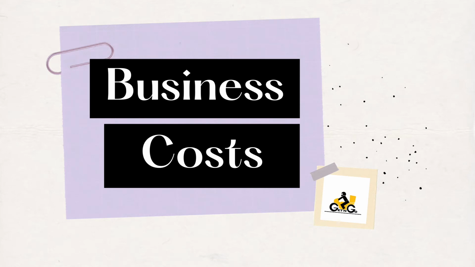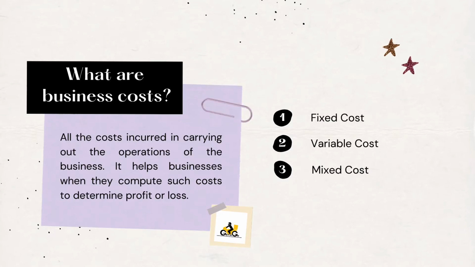Every business has its own set of costs and expenses in order to run it. As a delivery service, we have identified the possible costs the business may incur as it runs its course. Businesses compute such costs to determine profit or loss. There are different types of business costs, but we will focus on three categories, namely fixed, variable, and mixed cost.